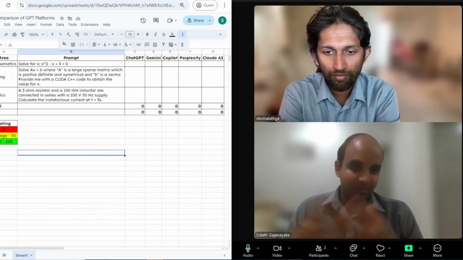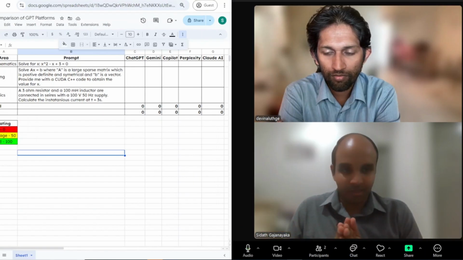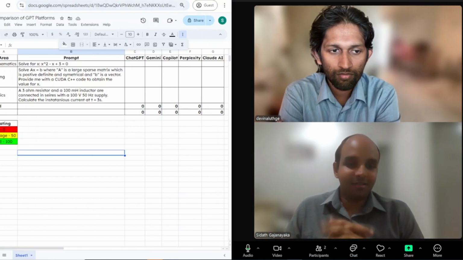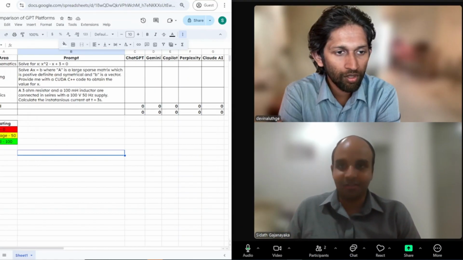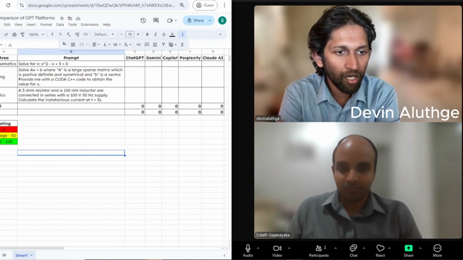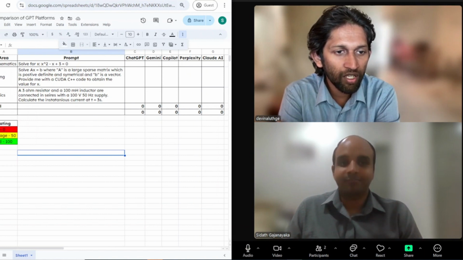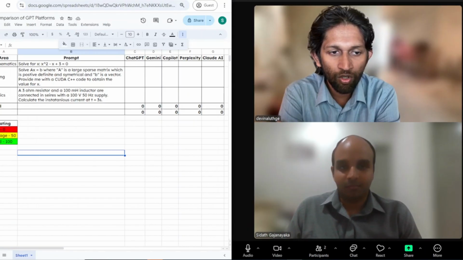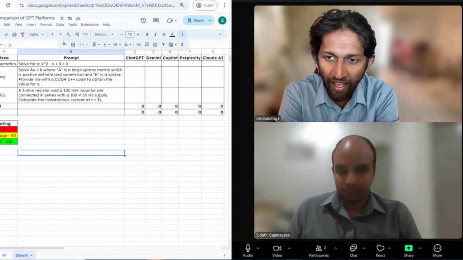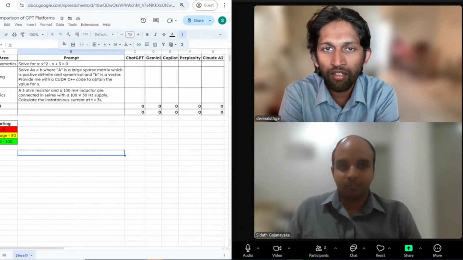We suppose most of you already use this software in your daily lives, and today we will be comparing 5 of these software. So Devin, can you just give a small introduction to these 5? Yes. So today we are going to discuss ChatGPT, Gemini, Copilot, Perplexity AI, and Claude AI. We are going to give them three prompts, exactly three prompts, and let's see how they turn out to be.